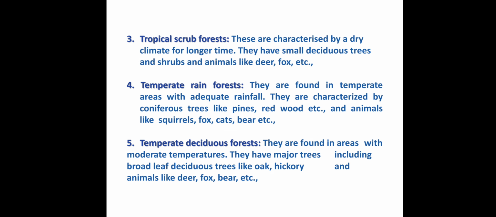So temperate rainforest is found in areas of adequate rainfall, with trees and animals like fox and cats. Temperate deciduous forest is found in moderate temperature, with animals like deer and fox. Tropical scrub forest has a dry climate, with animals like deer, fox, etc.